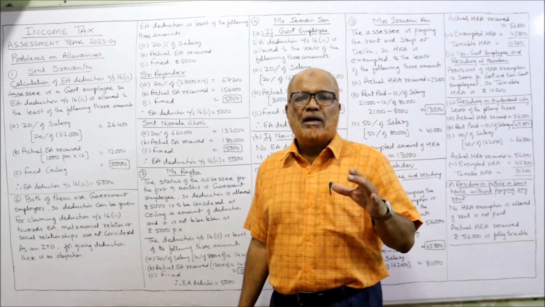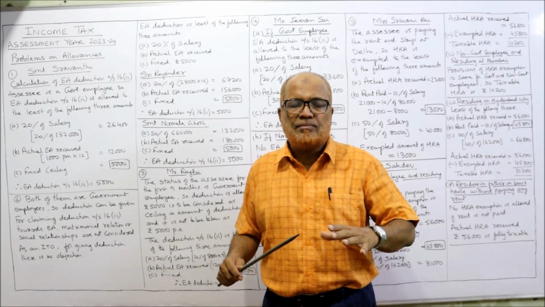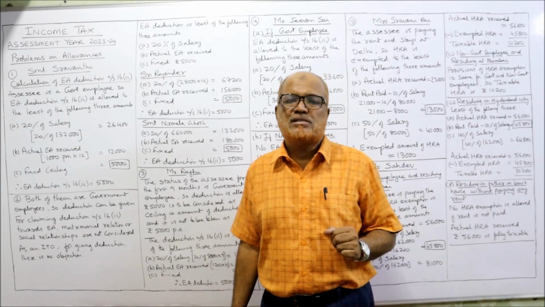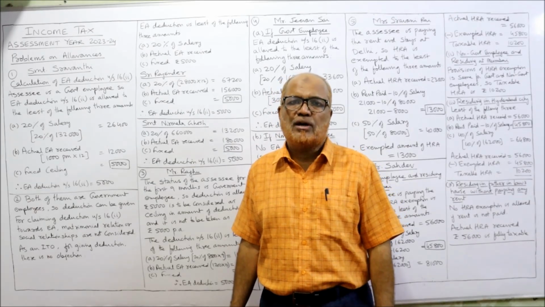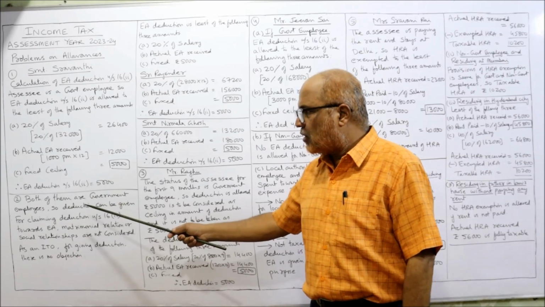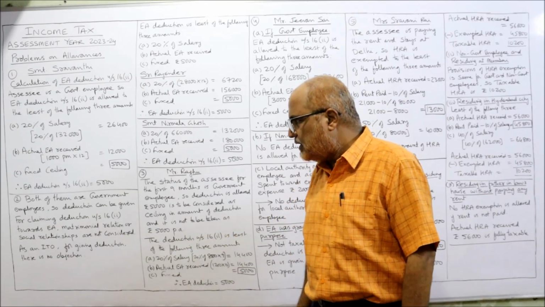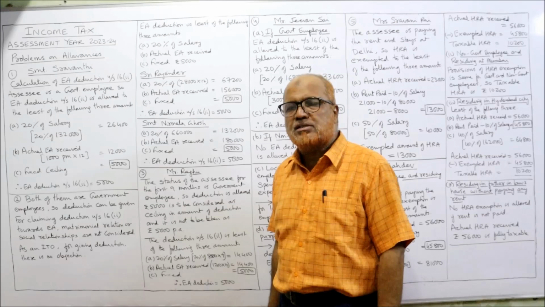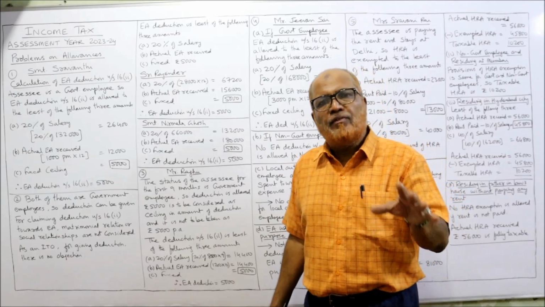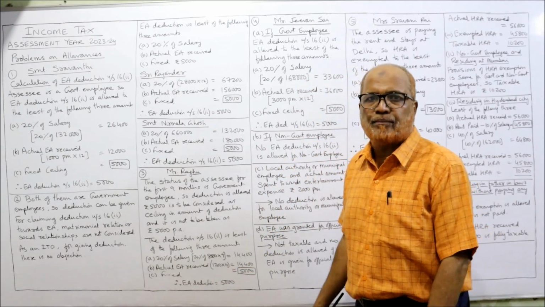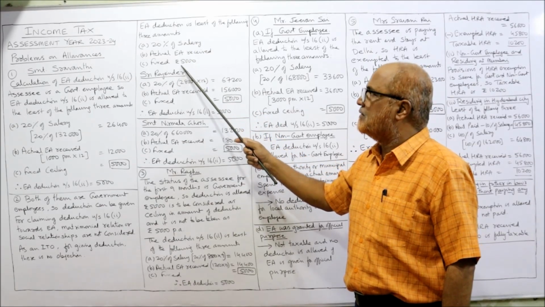The answer is, from the income tax point of view, both are different individuals. The social relationship should not be seen. When both are government employees, both of them will get deduction under section 16(2). For claiming deduction under section 16(2) towards EA, matrimonial relation or social relationship are not to be considered. That point you remember. As an ITO, no objection. Both of them will get EA deduction because both are government employees. EA deduction is the least of the following: 20% of salary, actual EA received, or fixed 5,000.